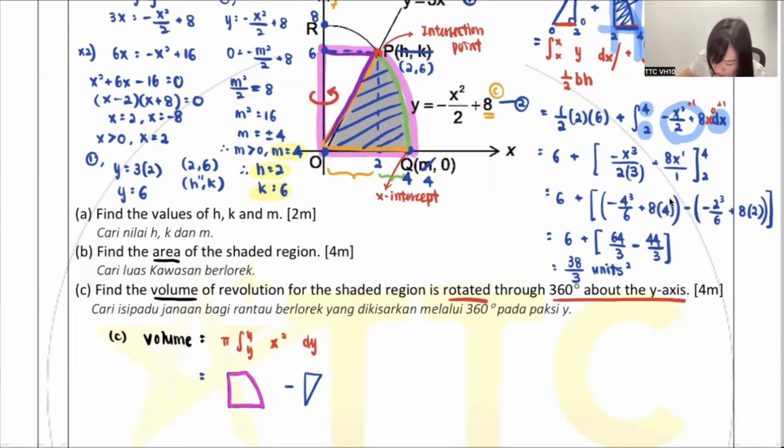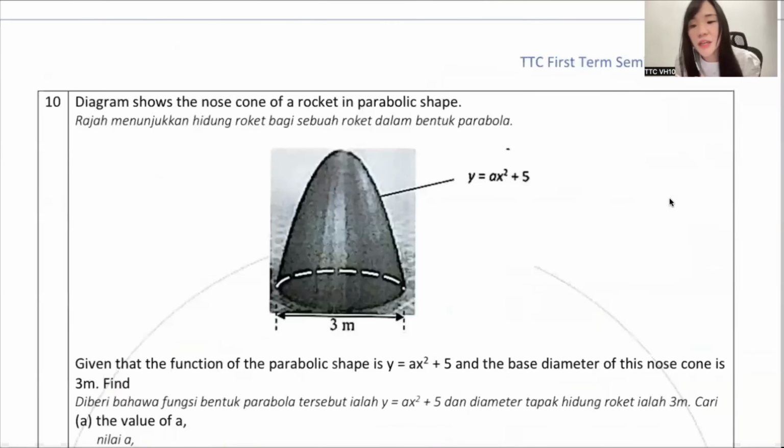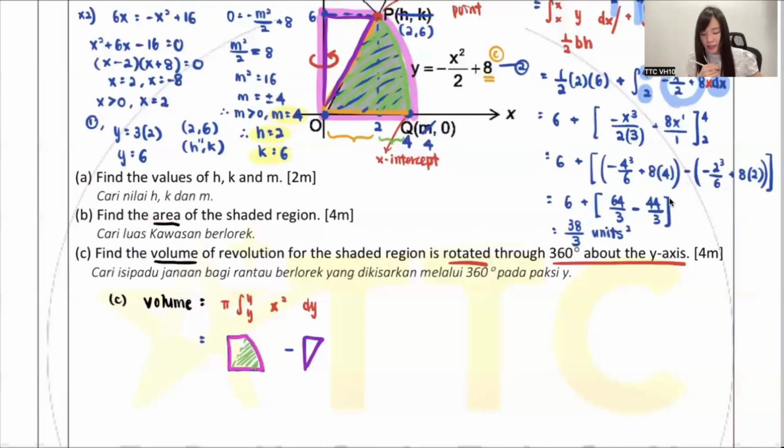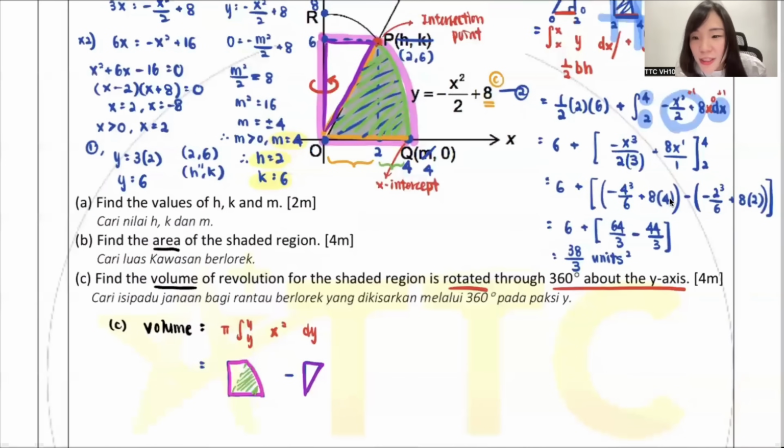You minus the purple color one. Easily you can find the green color one, which is exactly the shaded region. Isn't it you're using the shaded region?